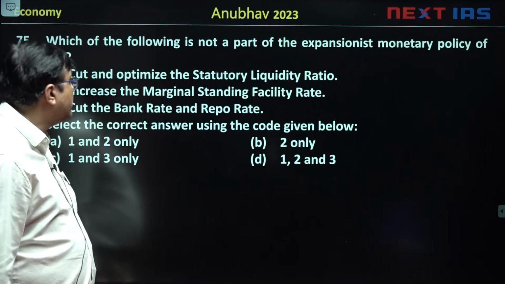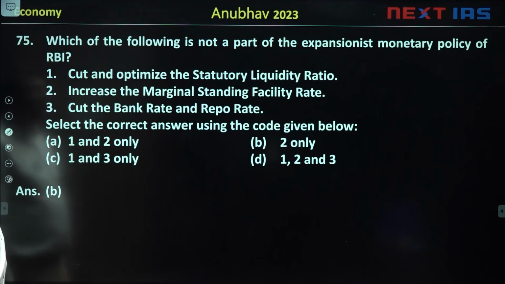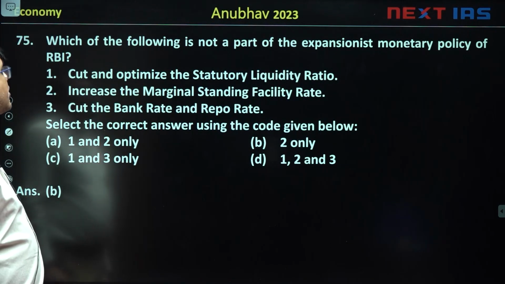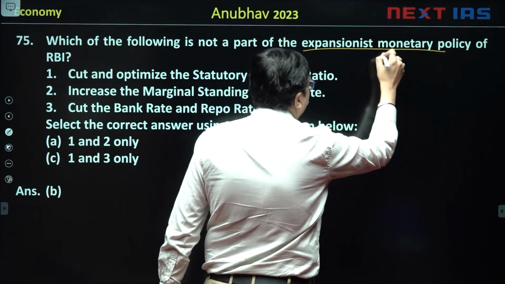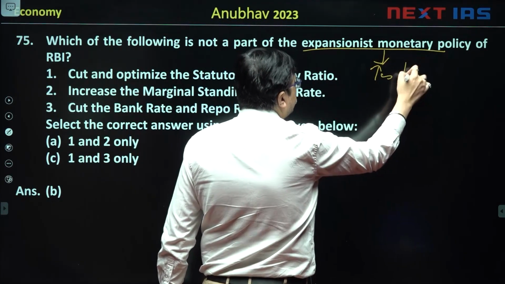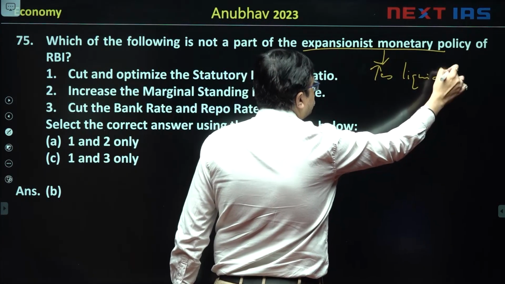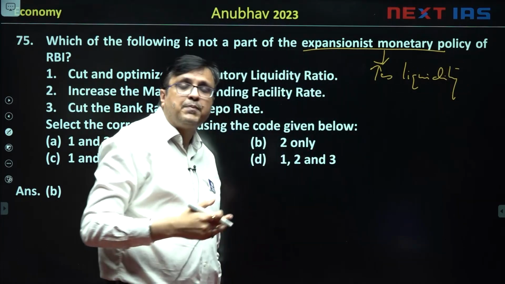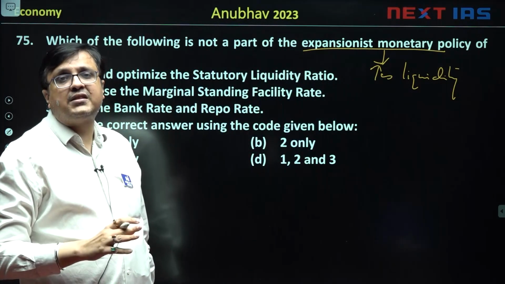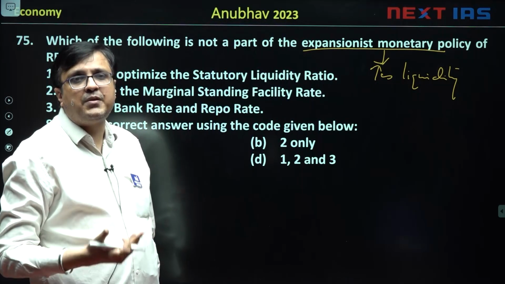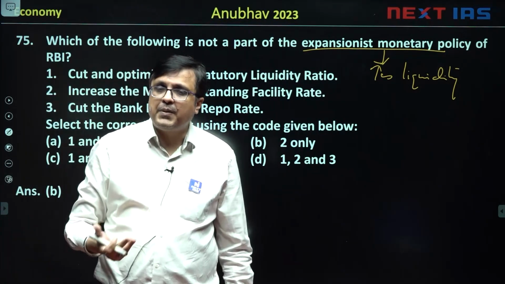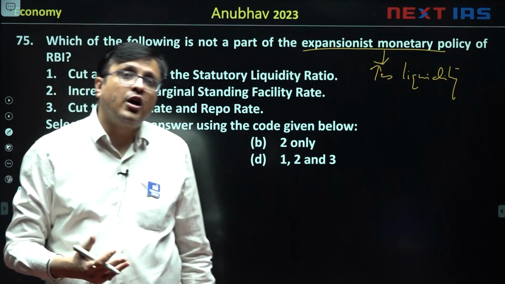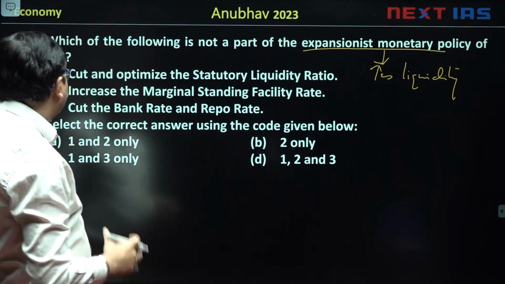Norway is now number 2. The next question is, which of the following is not a part of expansionist monetary policy? Expansionist monetary policy means which increases liquidity. जो चीज इकोनॉमी में मनी सप्लाई को बढ़ा दे उसे कहते हैं expansionist monetary policy. What increases liquidity in the economy, money supply in the economy, is what we call expansionist monetary policy.